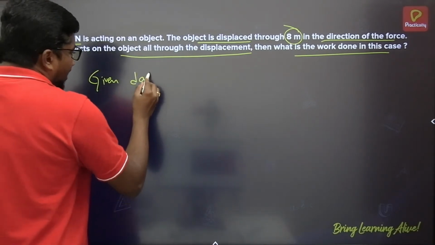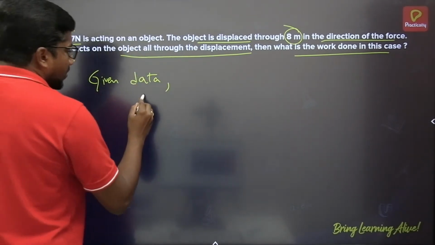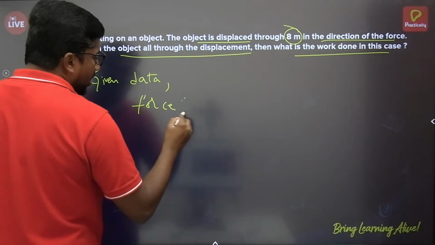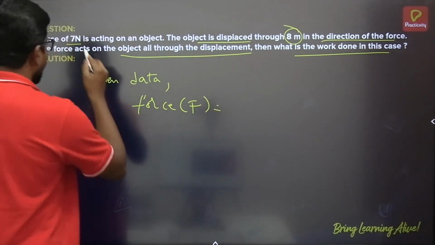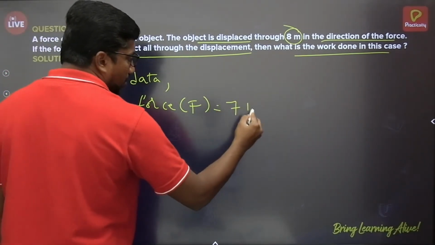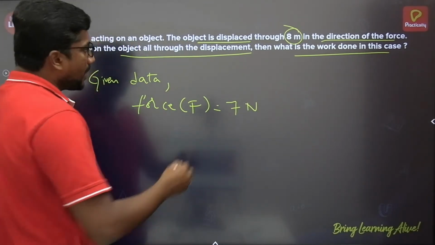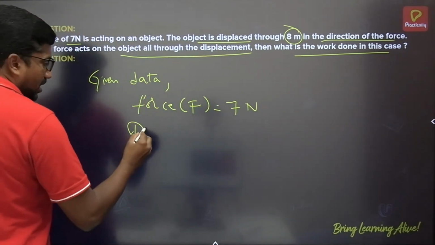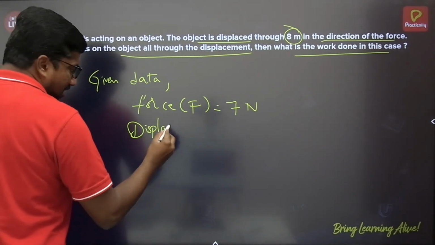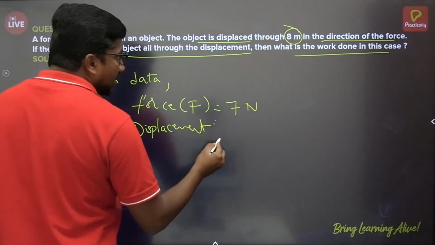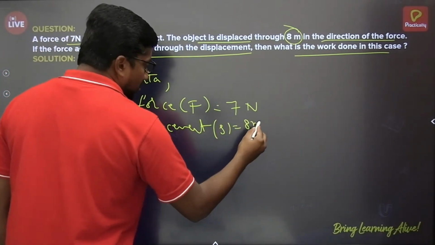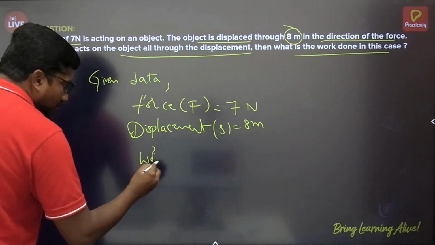So first I am writing the given data. What is given here? Force acting on the body is given. How much force is acting on the body? 7 Newton amount of force is acting on the body. And then displacement of the body is given. Displacement is equals to 8 meter. So how can we write work as?